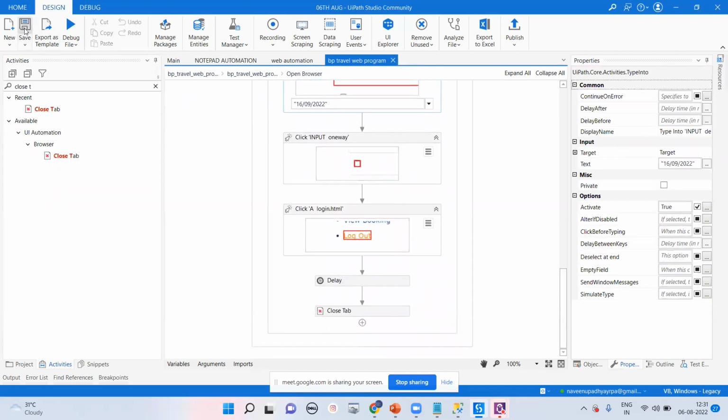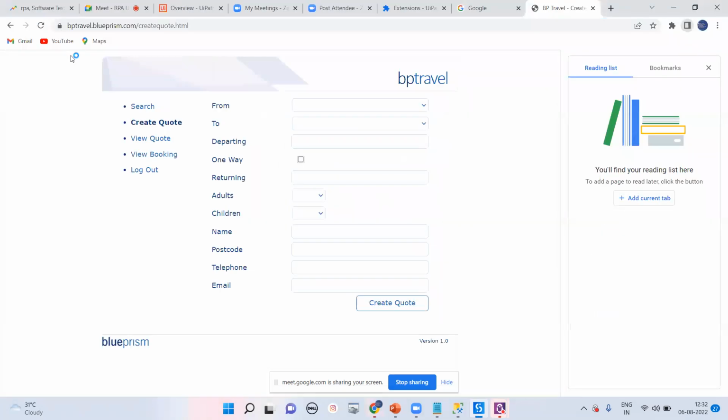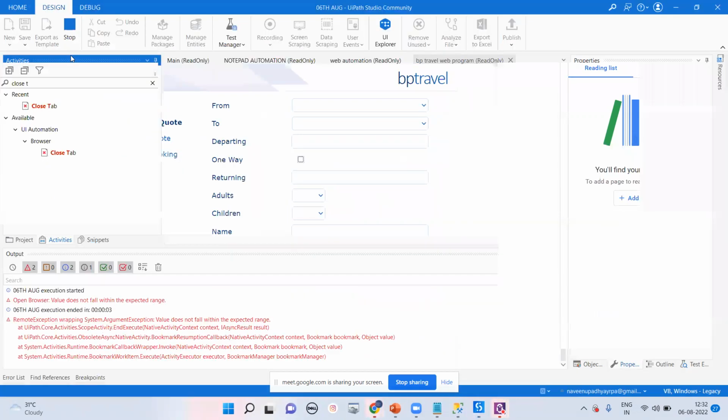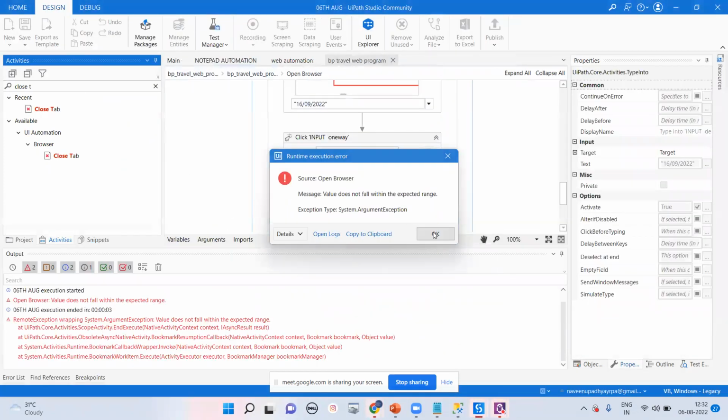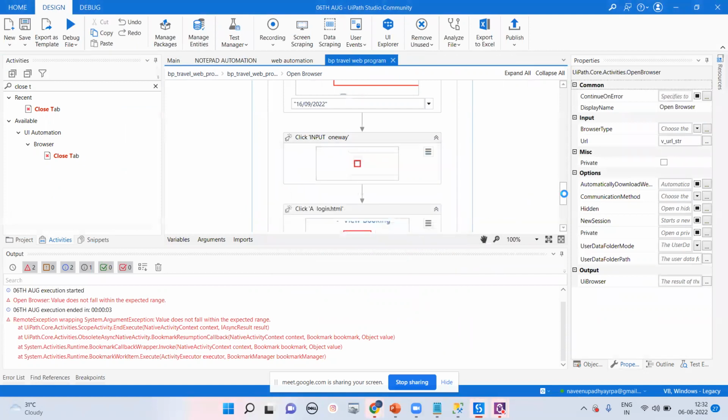Let me check whether it's working perfectly or not. Let me go for run file. Okay, so where are we getting these things, let me check.